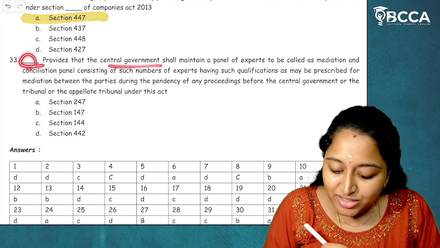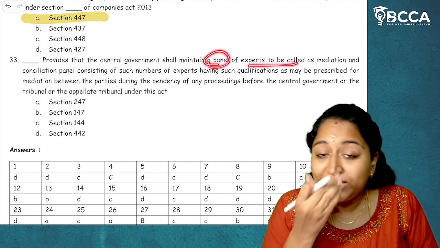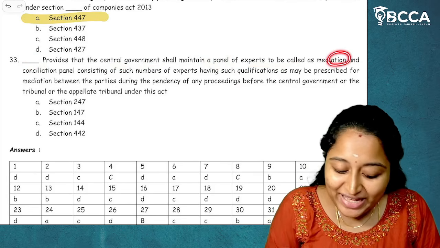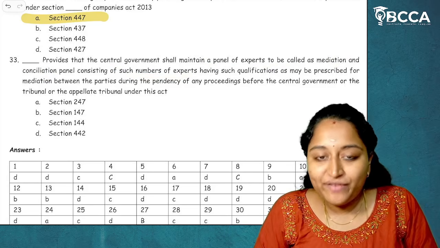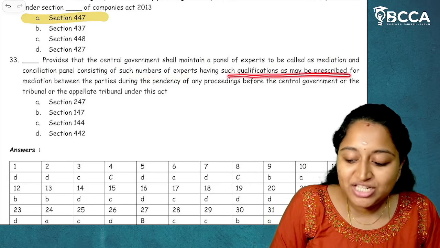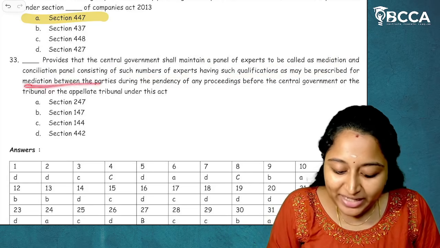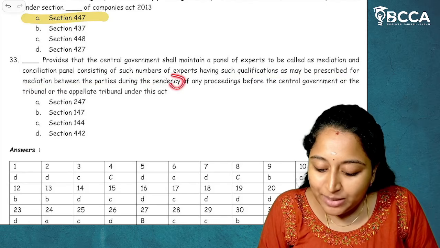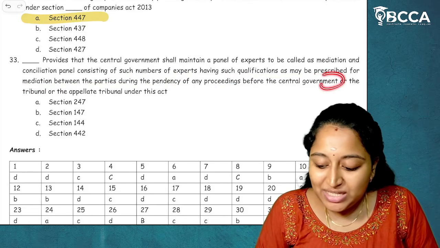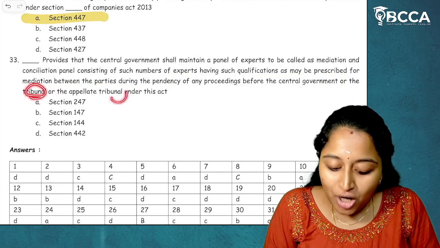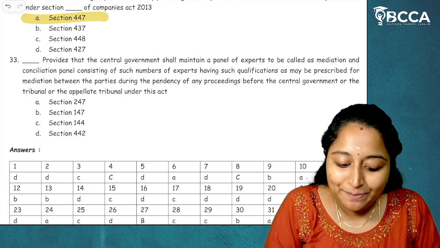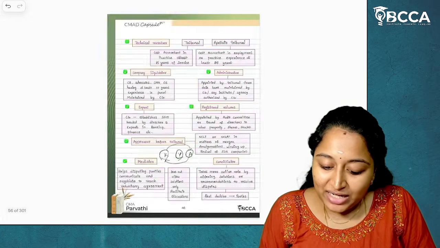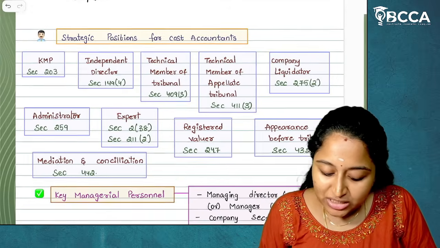Section 442 provides that the Central Government shall maintain a panel of experts to be called the mediation and conciliation panel, consisting of such number of experts having such qualifications as may be prescribed, for mediation between the parties during the pendency of any proceedings before the Central Government or Tribunal or Appellate Tribunal. So here the question is about the mediation and conciliation panel, and that is given under the strategic positions.